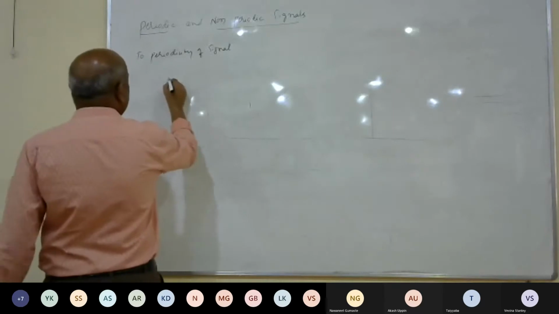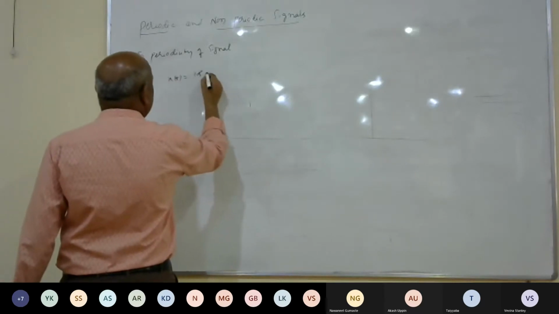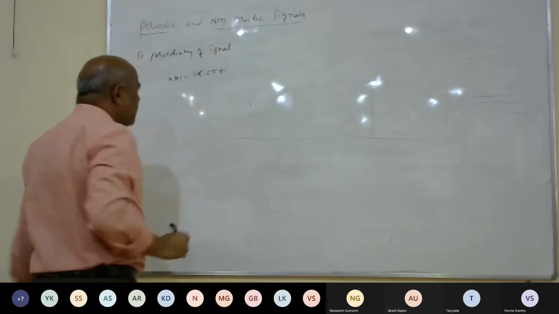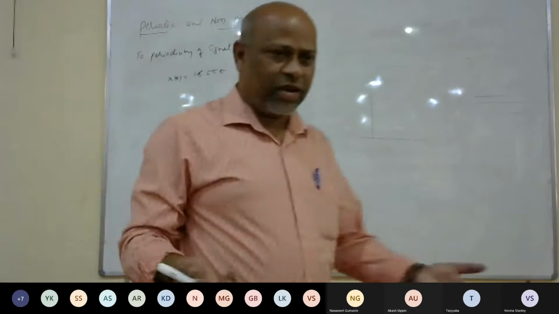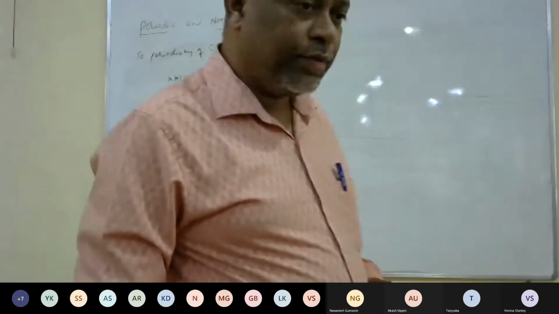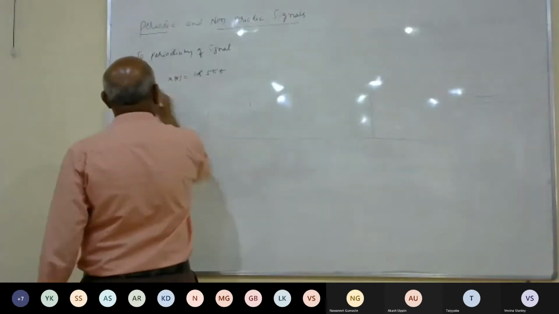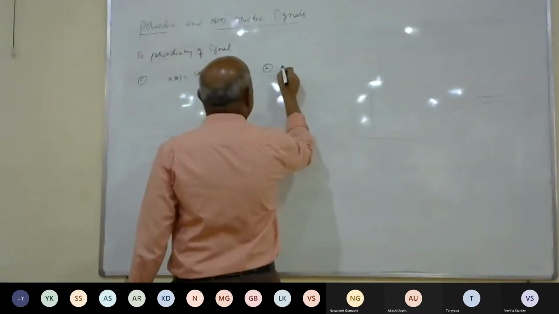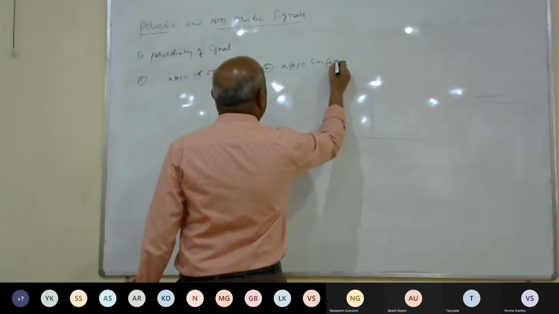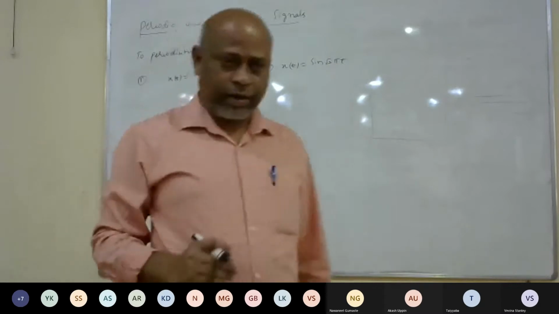Suppose you have x of t is equal to cos of 5 pi t. Assume that this is one signal, cos or sine or anything. One example. Second one is x of t is equal to sine of root 2 pi into t.